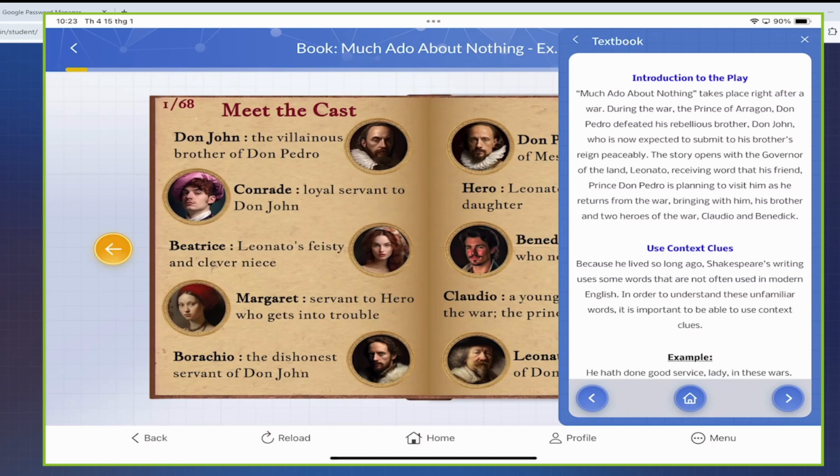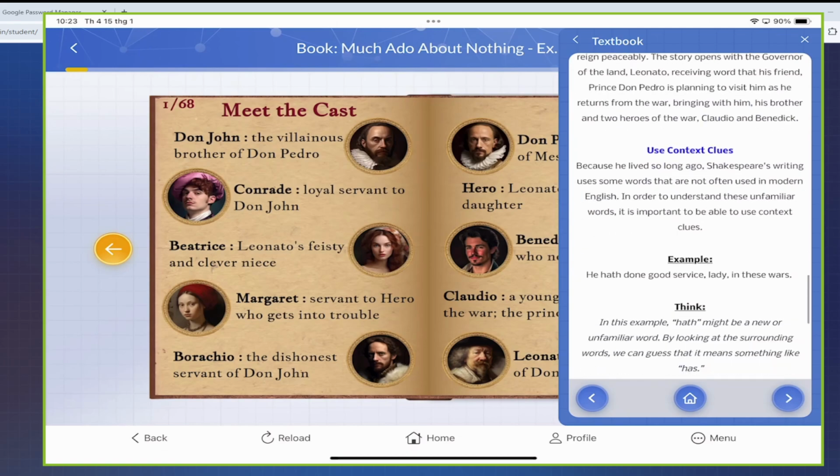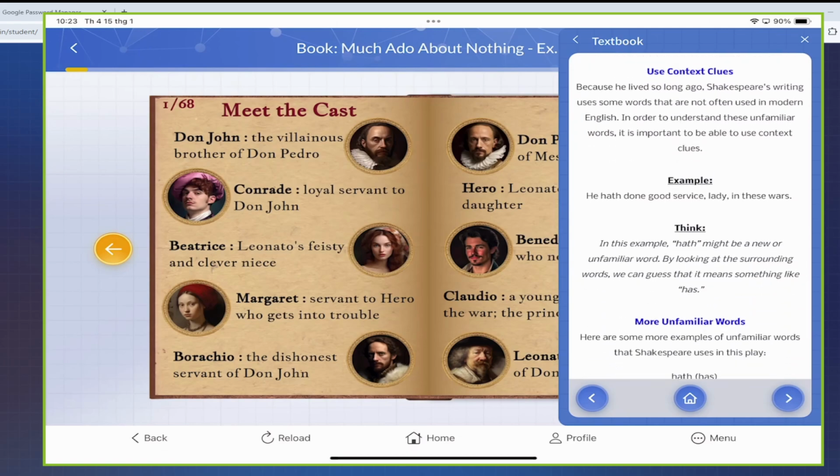Since Shakespeare lived so long ago, his writing used some words that are not often used in modern English. And in order to understand these unfamiliar words, it is important to be able to use context clues. Like, "He hath done good service, lady," in these words. Now, you see "hath" is an unfamiliar word because we don't use it in modern English anymore, right? But by looking at the surrounding words, we can guess that it means something like has or have.